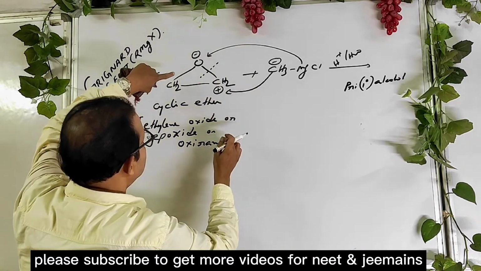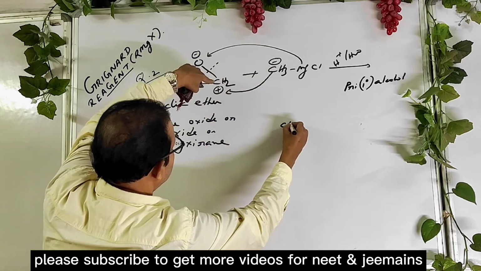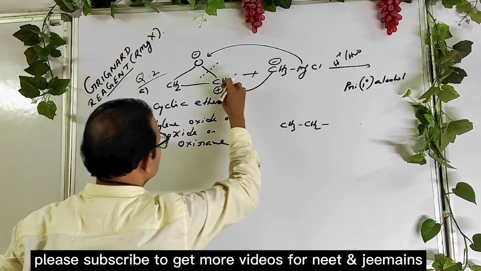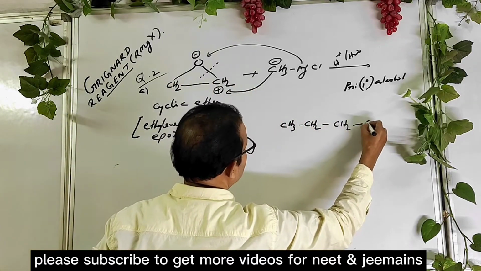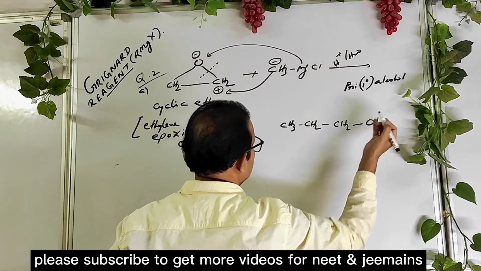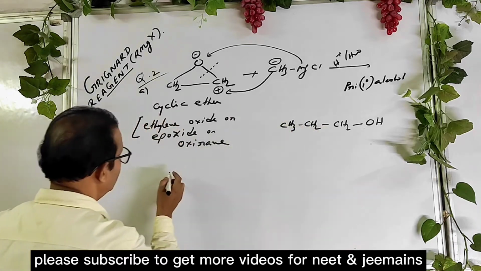Just see here from this side, CH3, CH2, then CH2, and with oxygen, put hydrogen. This is the technique.